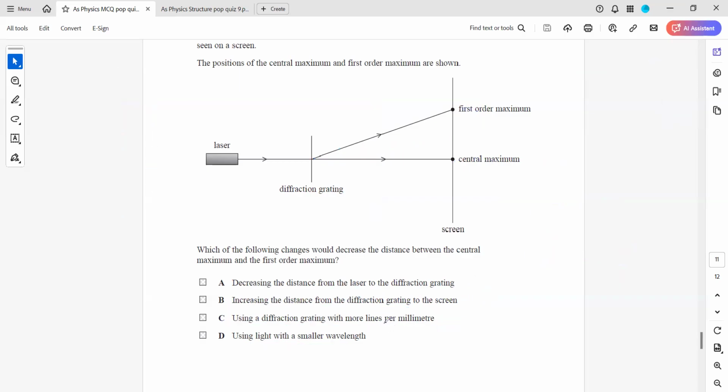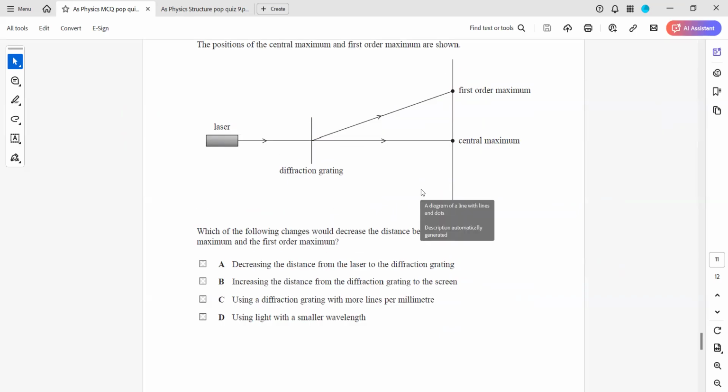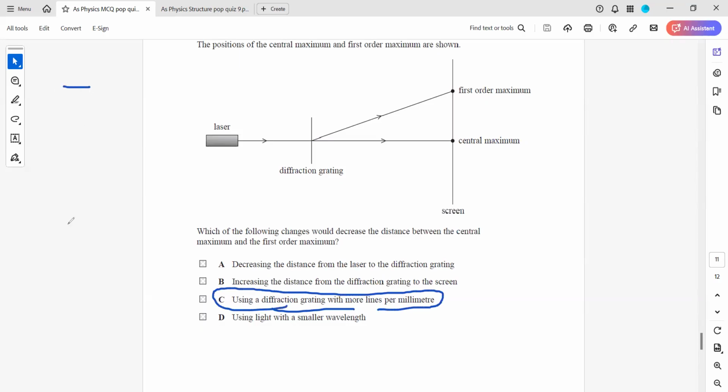So using a diffraction grating with more lines per millimeter, if we use the same millimeter and we have more lines, it means we narrow the slit. And if we narrow the slit, for example if I use more lines per millimeter, then it will increase the diffraction.